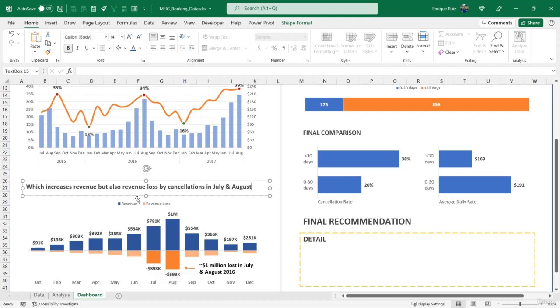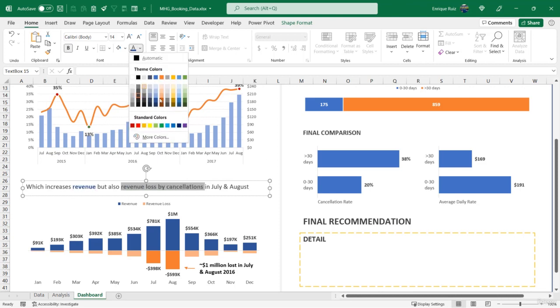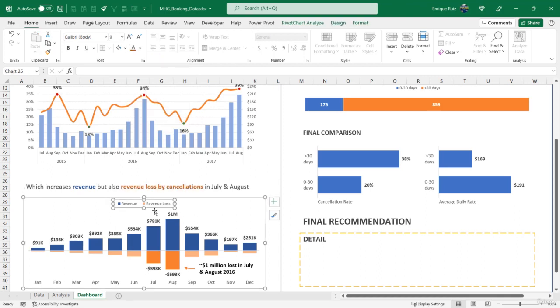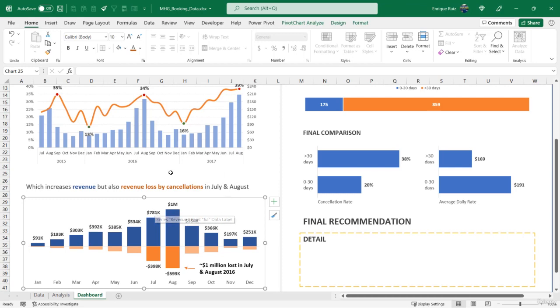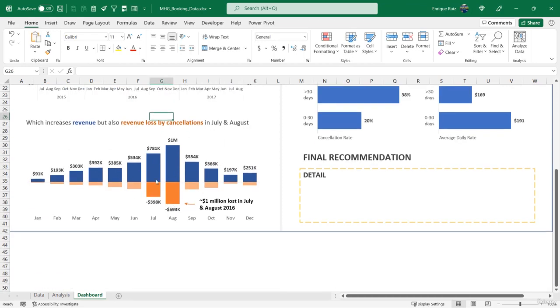And what we can also do one more time is get rid of the legend with the colors here. So revenue blue, revenue loss orange, and then just delete this. And now the problem is abundantly clear for hotel management.